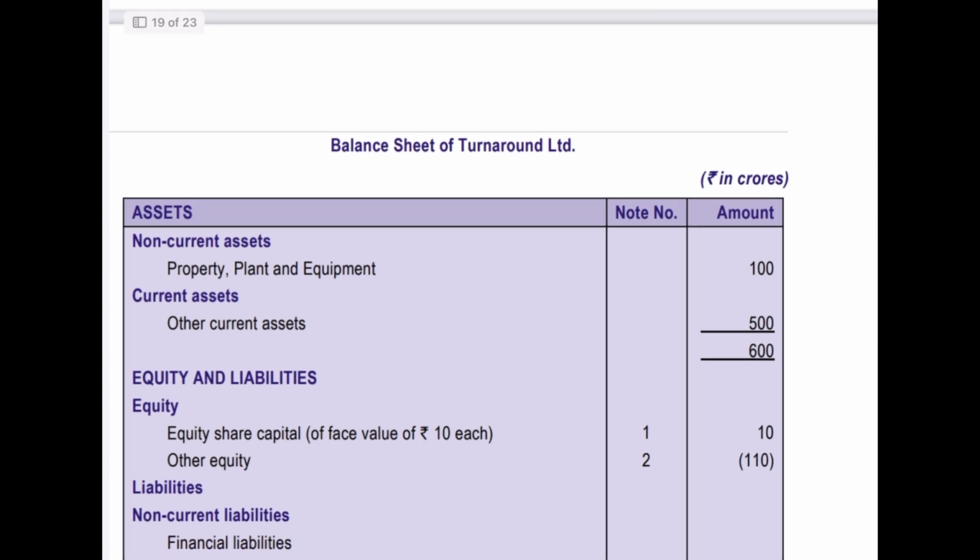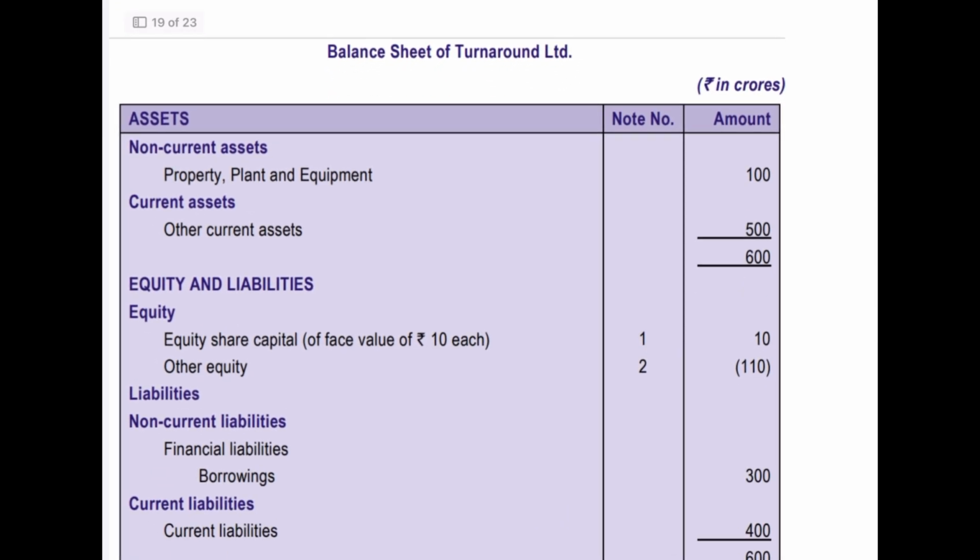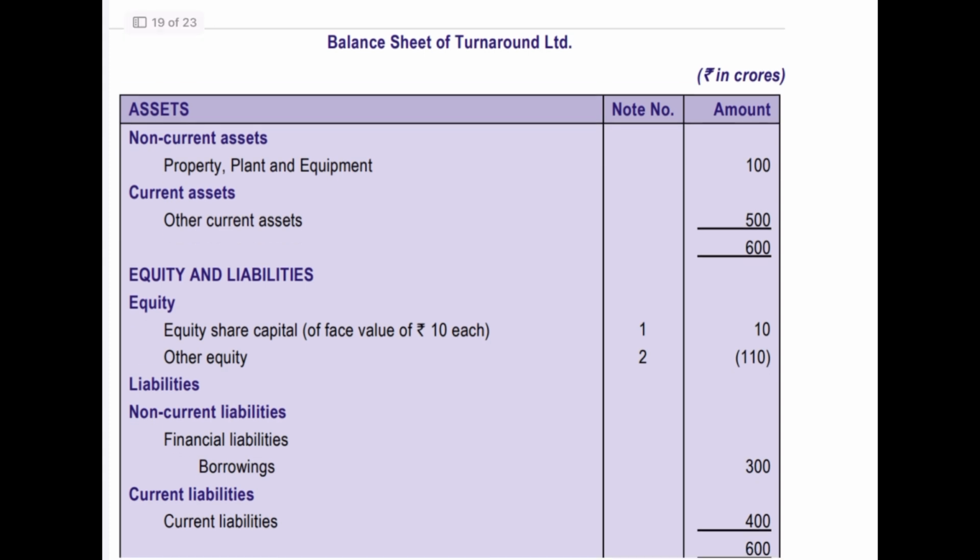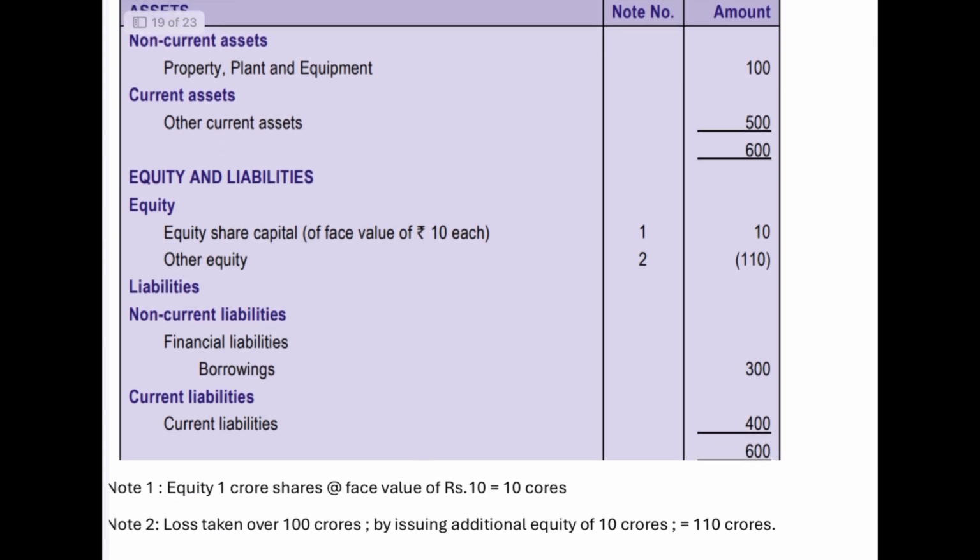Okay, then we'll also go through the balance sheet of Turnaround Limited. Here the mobile unit balance sheet will be added. The property, plant and equipment of the mobile unit will be under the Turnaround Limited balance sheet, and other current assets of 500 crore will continue, and under liabilities you will have the equity.